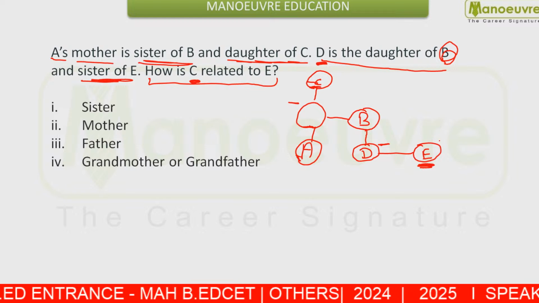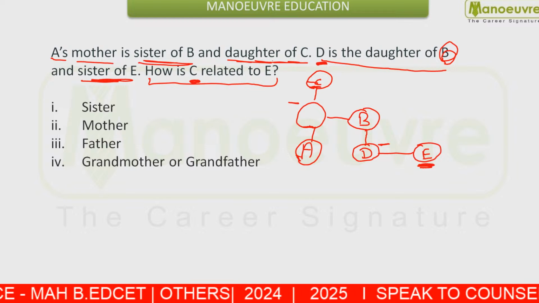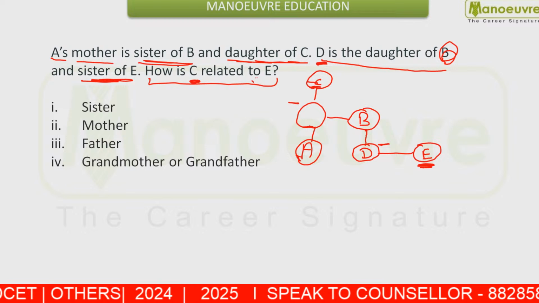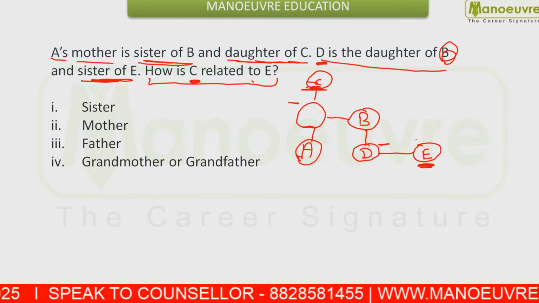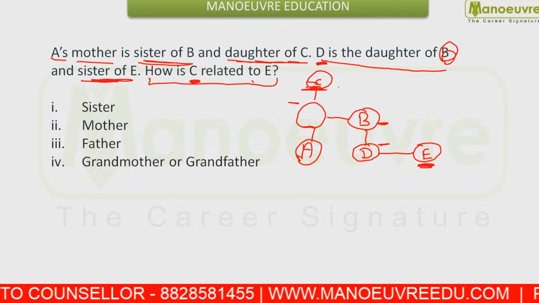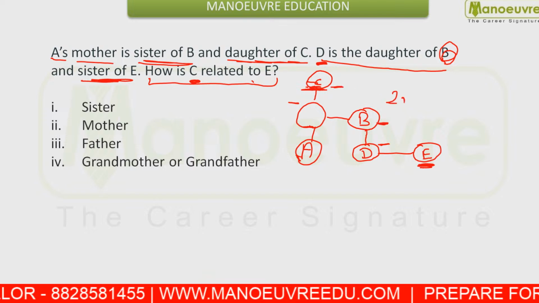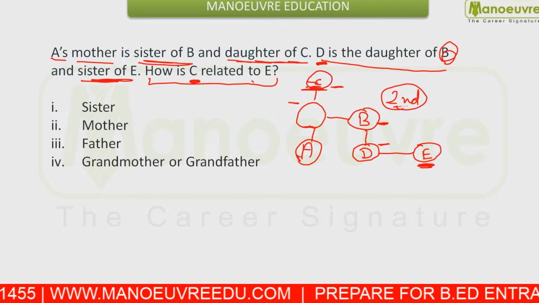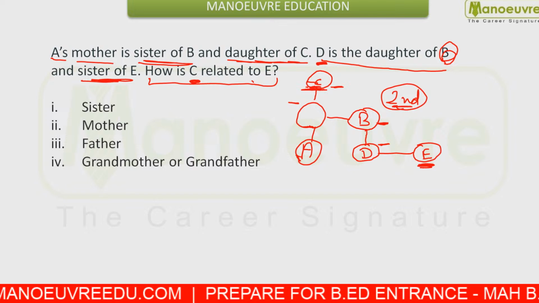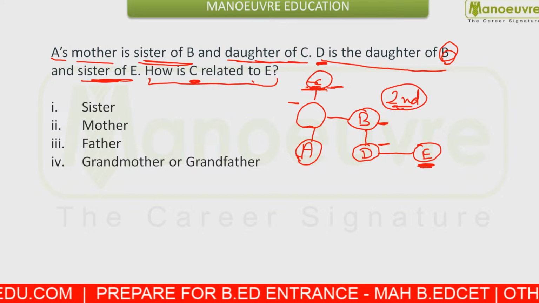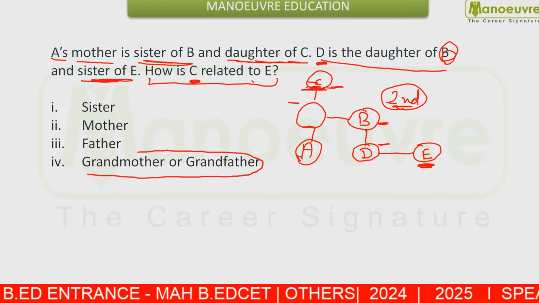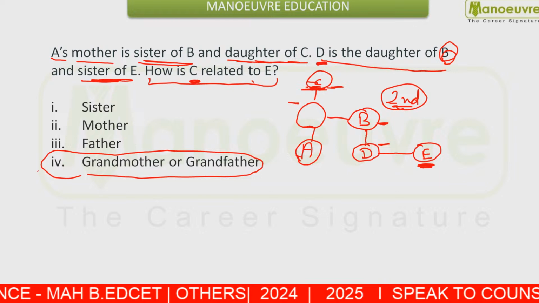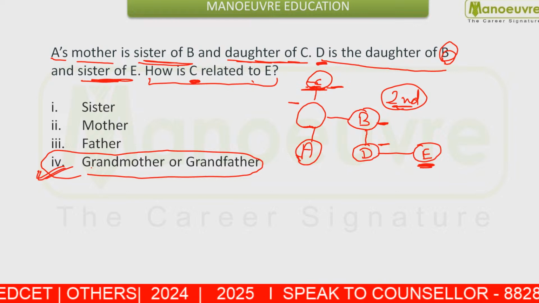So we don't know about the gender. We are not clear with the gender of C. So what is this going to be? This is one generation upper and then two generations. There is a gap of two generations. So this is going to be what? Either C is going to be grandmother or grandfather. So option number 4, that is grandmother or grandfather, is going to be your answer. Okay.